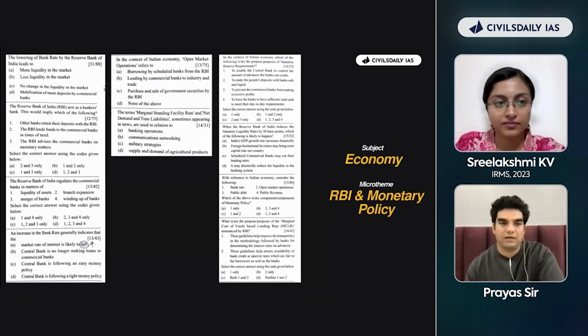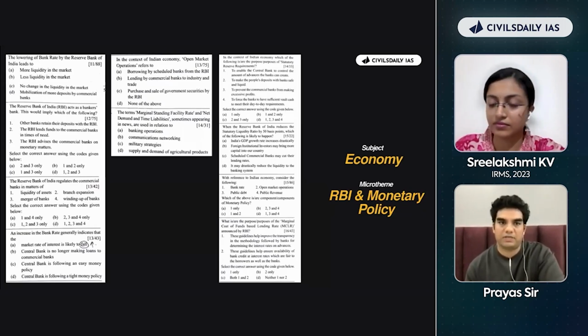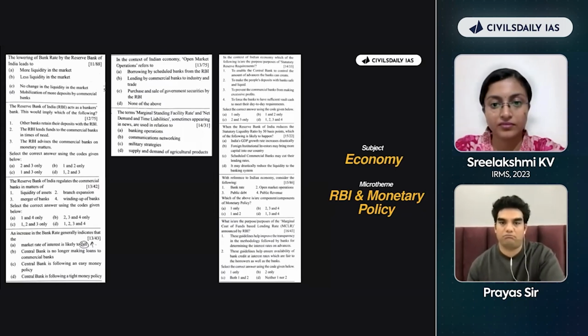But there are dimensions to it, and those dimensions you will be able to explore when you are spending time analyzing options also. That is the real true value of doing PYQ. It's not कि पिछले साल के मैंने question सही कर लिए. Don't judge the strength or the readiness of your prelims preparation on the basis of: I attempted last year's paper and I got, I don't know, 120 marks. That does not reflect the readiness of your preparation in prelims.